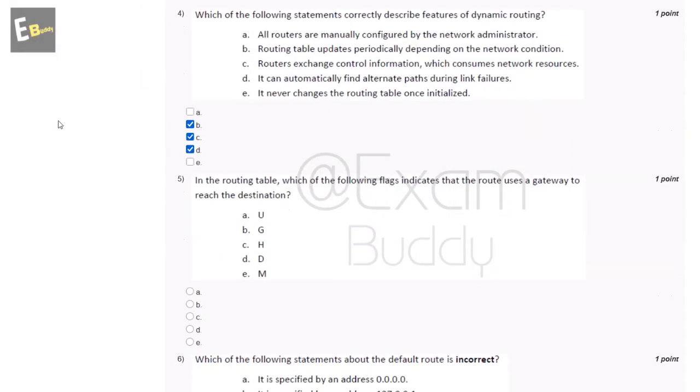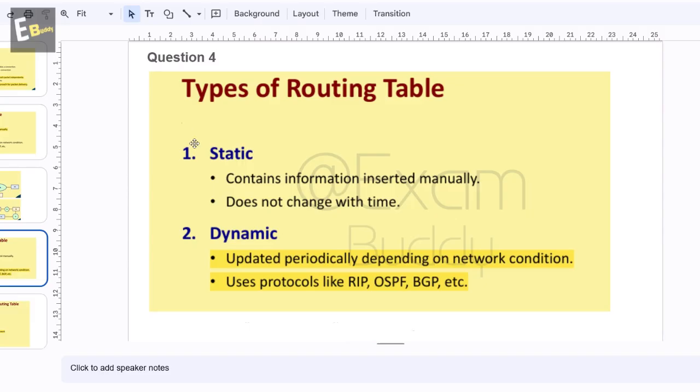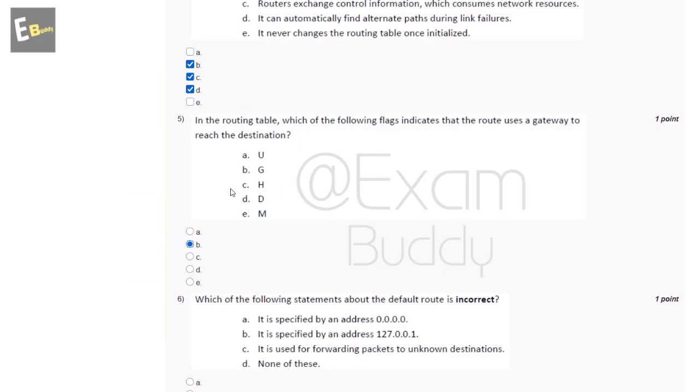Now the fifth question is: in the routing table, which of the following flags indicates that the route uses a gateway to reach the destination? The options are A, U; B, G; C, H; D, D; E, M. Now let's check the answer. In the flags field of a routing table, G means the destination is in another network. So the answer of the fifth question is B.